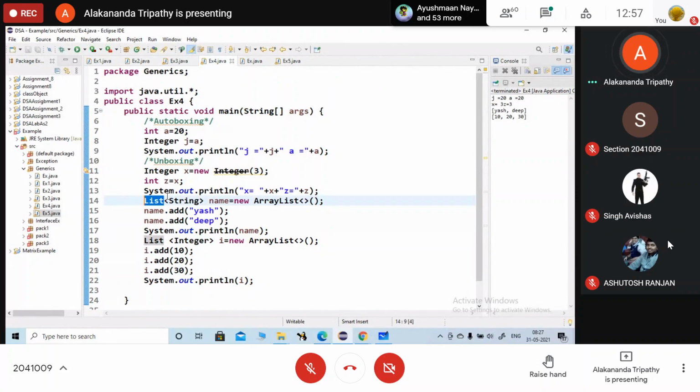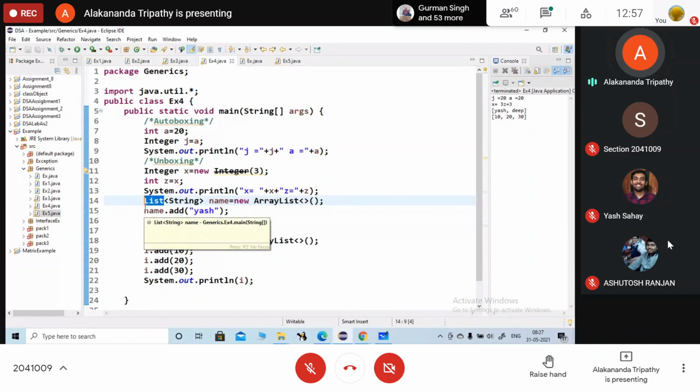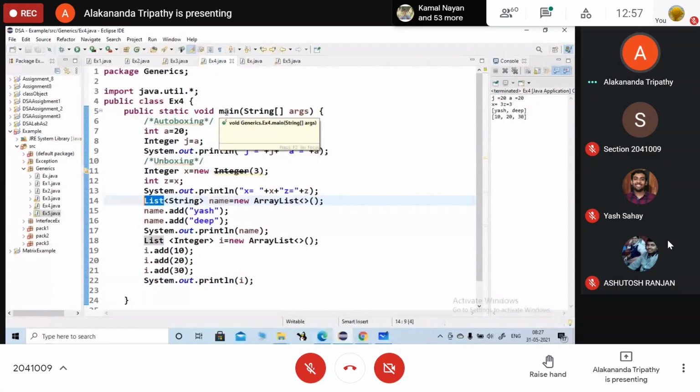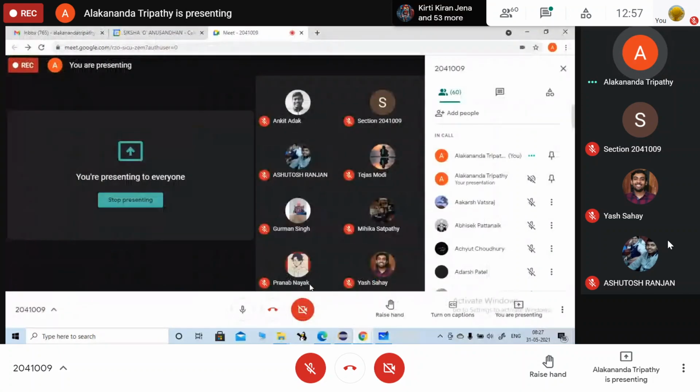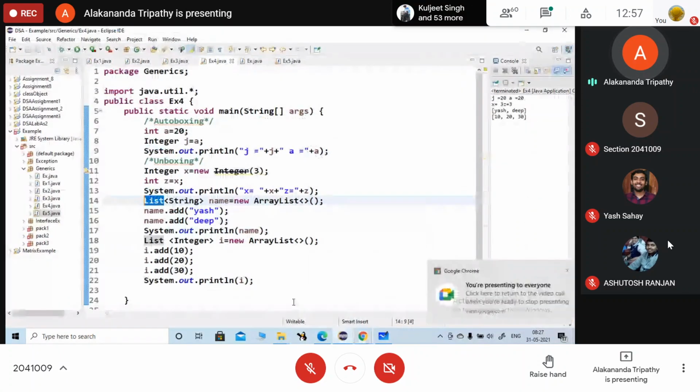Are you clear? Yes, ma'am. Okay, these things you are going to learn in your next semester. So I am not giving entire focus on this one. You just have an overall idea of how we can create a generic method and how we can create a generic class, that much. Okay. Anyone want to ask any other question?